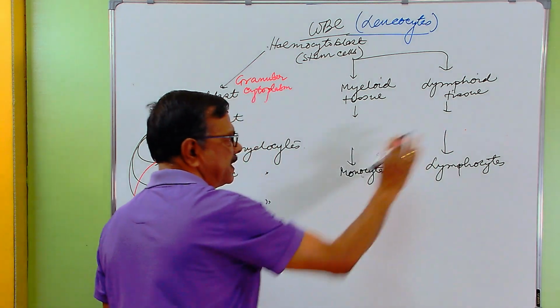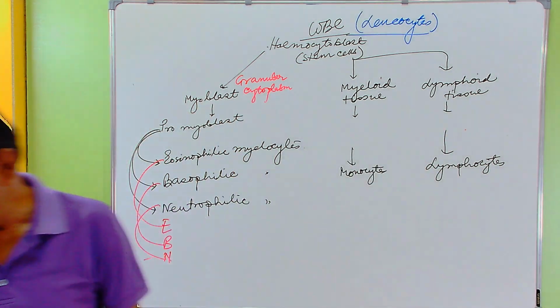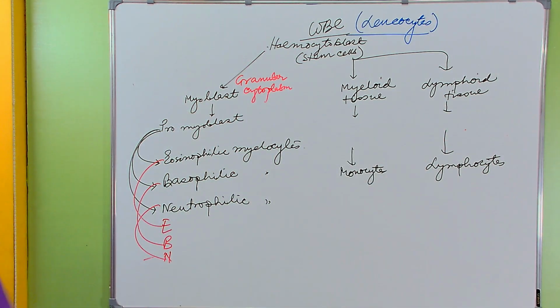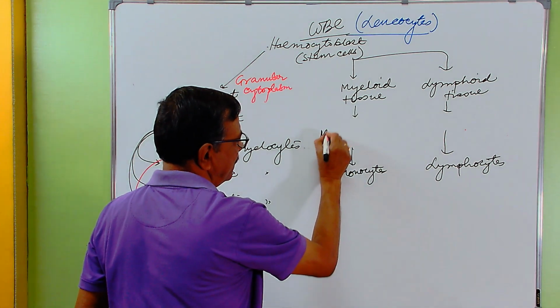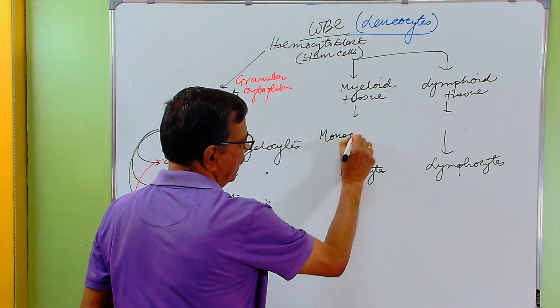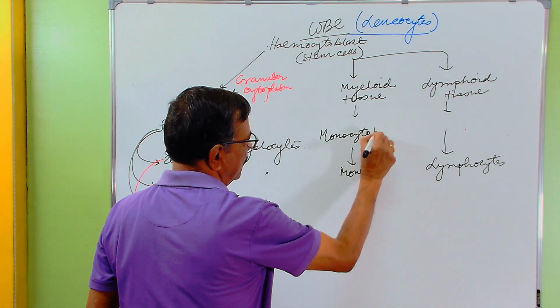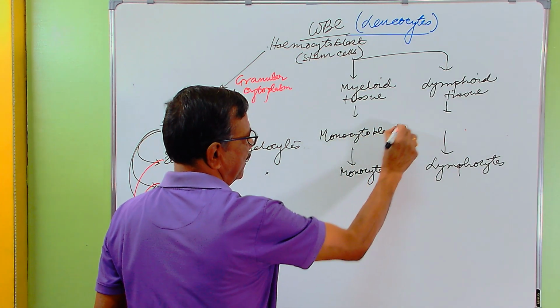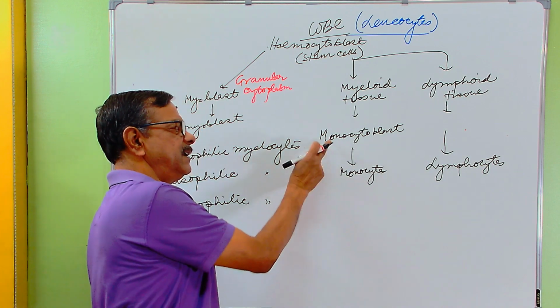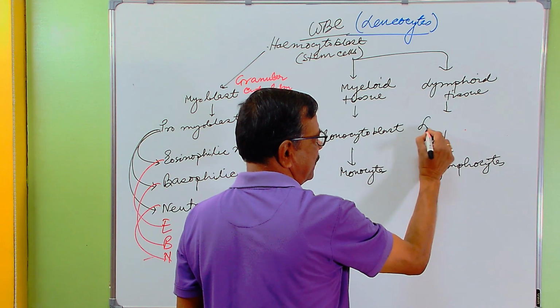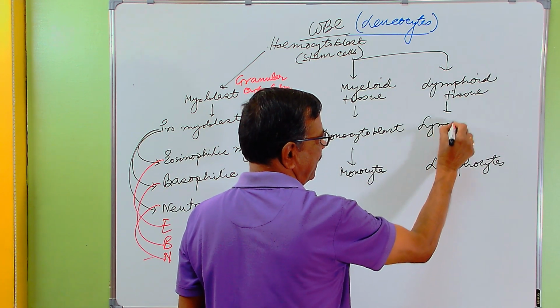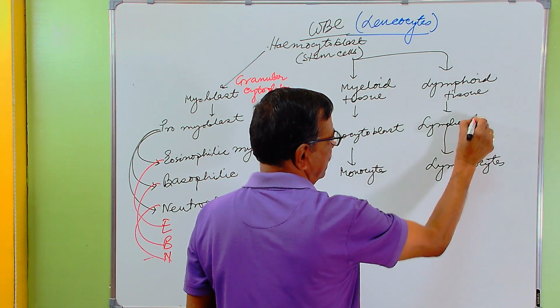I have made this space free to insert something. This is monocytoblast, then lymphocytoblast.